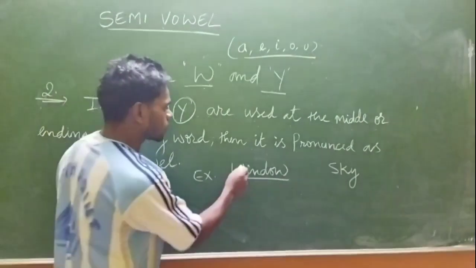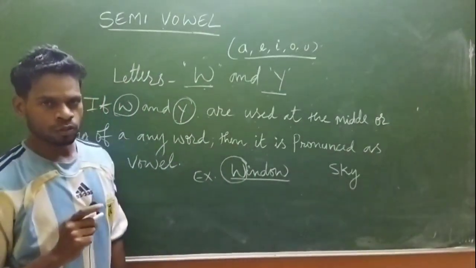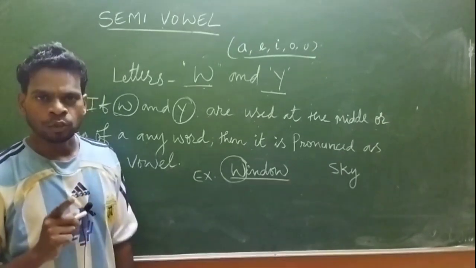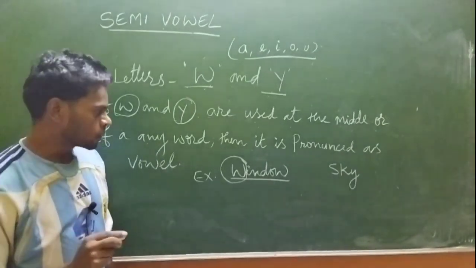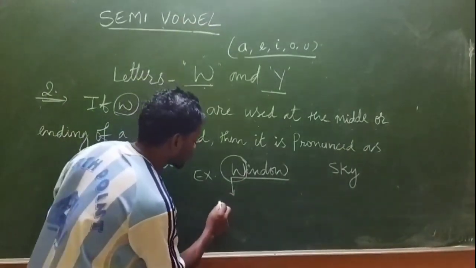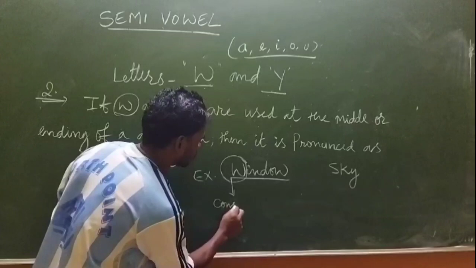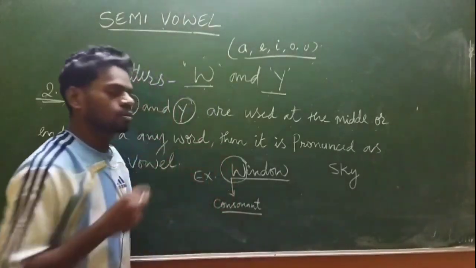First we have seen that if it is used at the beginning of a word, then it has a consonant sound.